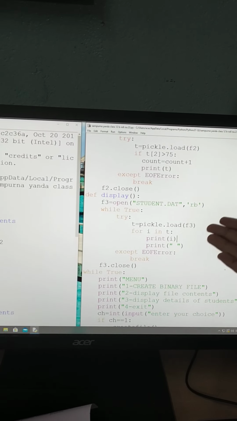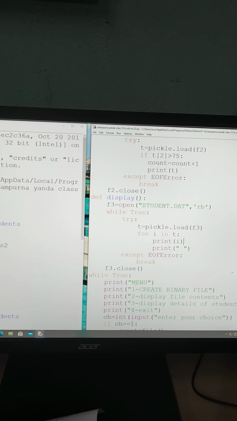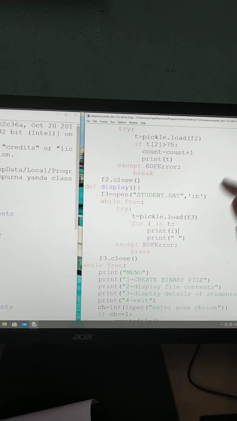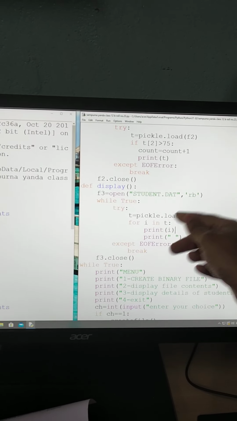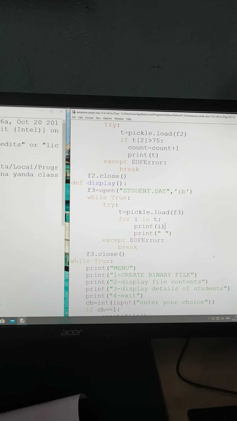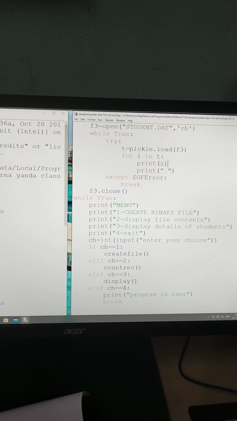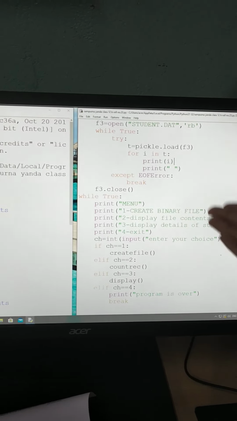After that, def display, f3, is another file which I have opened in read mode again, and again I have called it to display the details. In t I have already loaded the details, so for i in t we will get each and every detail of the student and print it in a regular pattern. After that I have closed the f3 file, and the last is the main method, while True, print menu.